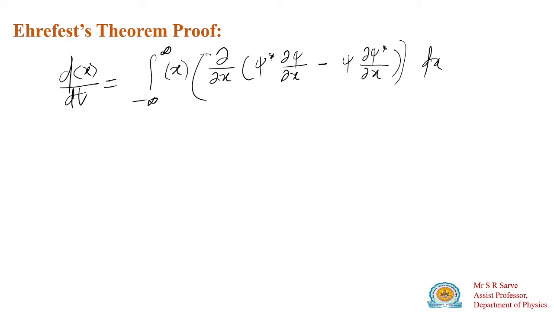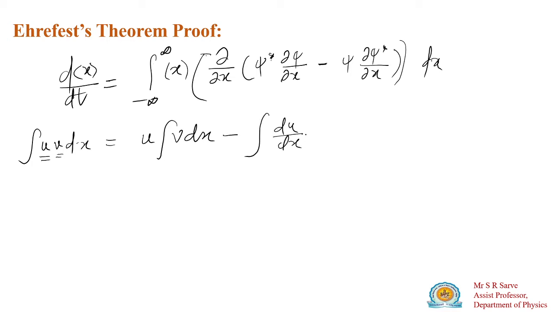This looks like integration of u into v dx, integration by parts. This will be u times the integration of v dx, minus integration of du by dx into the integration of v dx, into dx.